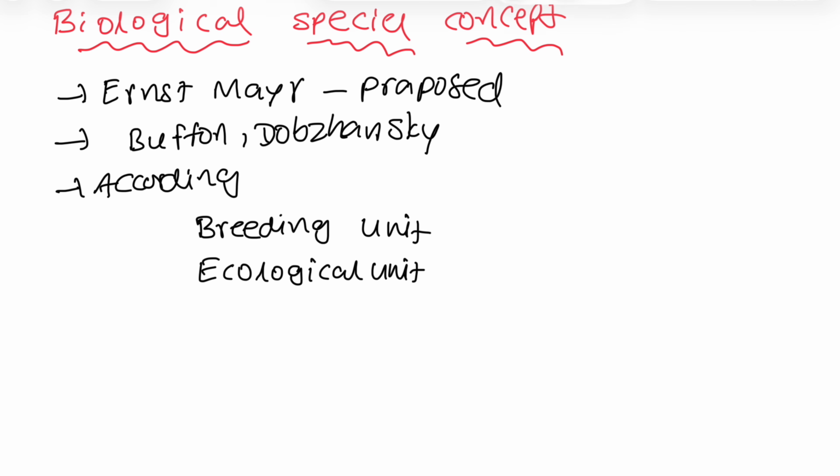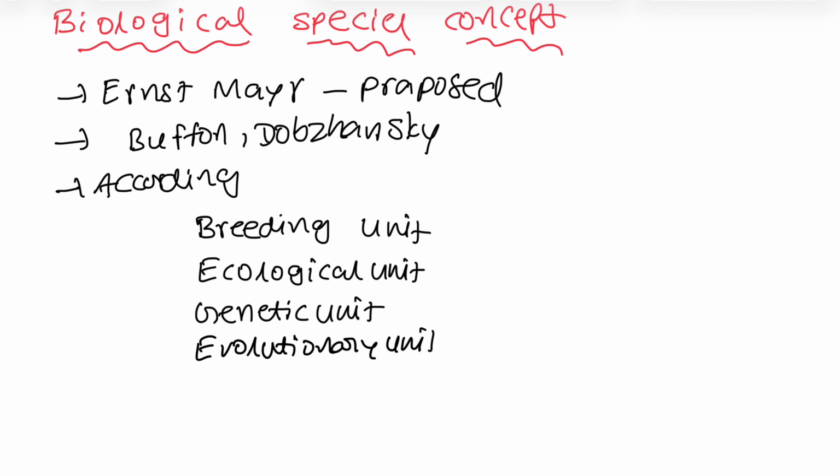Ecological unit means they are living in the same ecological place, niche. And species is a genetic unit. According to genetic unit, they will share the common gene pool. Genes and alleles are same. And species are an evolutionary unit. Evolutionary unit means they are evolved from the same ancestors. That is about species. That is the definition of species according to biological species concept, which will explain complete details